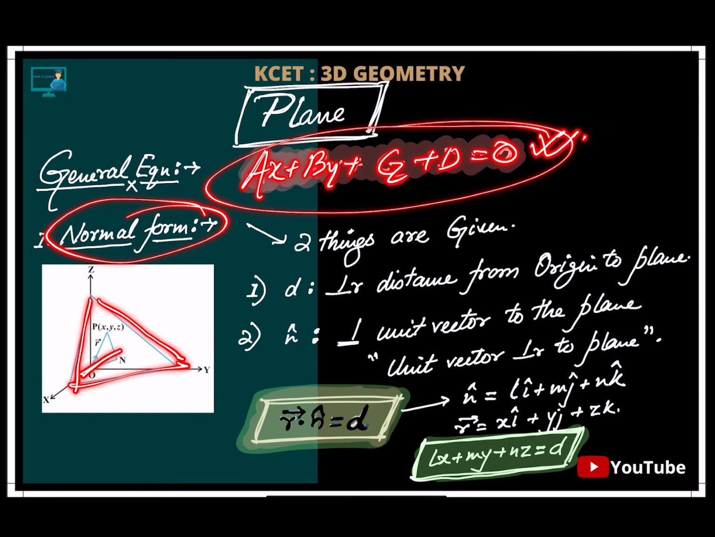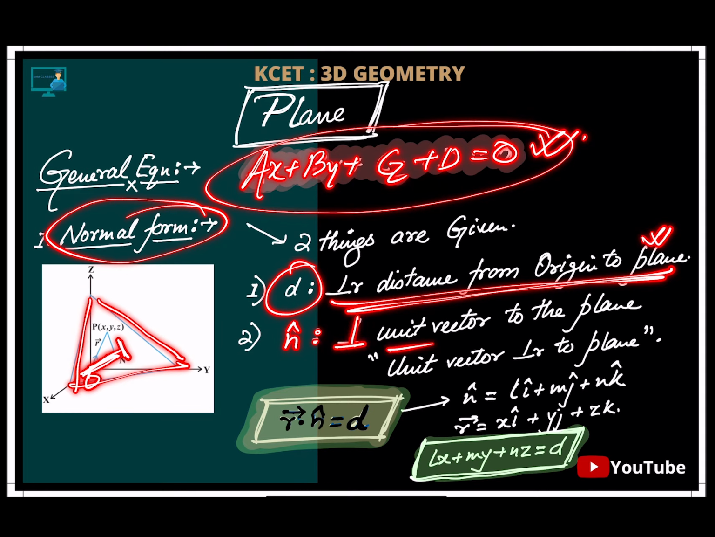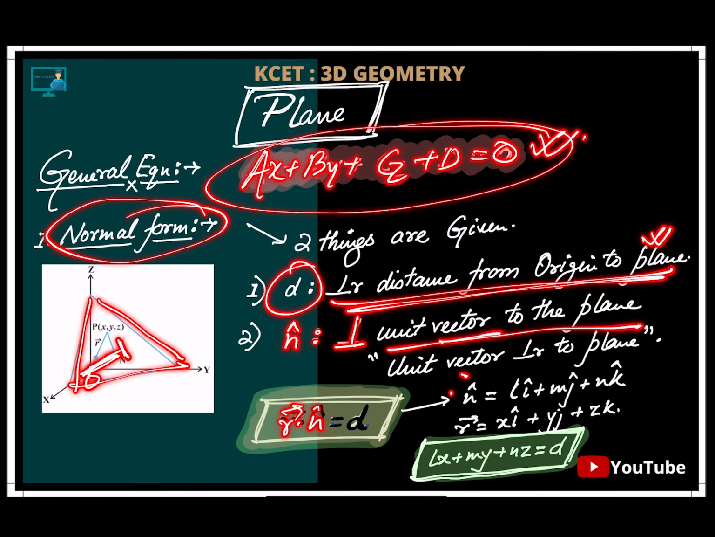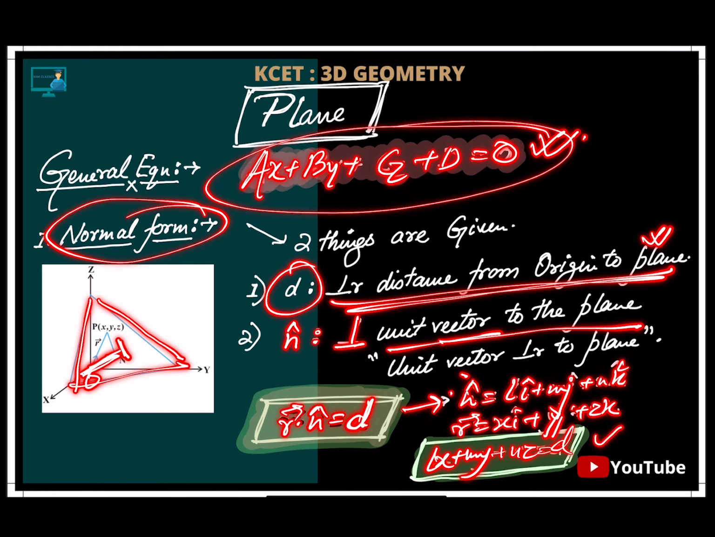One plane is there, and they have given me the perpendicular distance from the origin to the plane. That is d. The perpendicular distance from origin to plane is given, and one unit normal vector to the plane is given. So what is the equation? r vector dot n cap is equal to d. That's it. Clear? So n cap, since it is a unit vector, will be written in terms of direction cosines: li + mj + nk, and r vector we normally wrote as xi + yj + zk. Now do the dot product. So what you'll get: lx + my + nz = d. That's it. Clear?